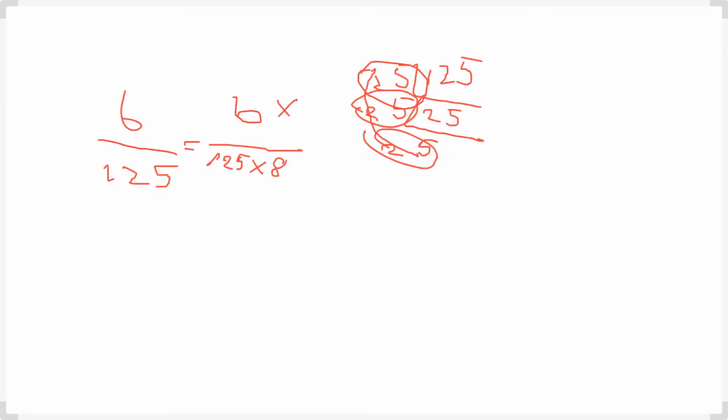So 6 into 8. Here you see, what number did you multiply the denominator by? 8. You also multiply the numerator by 8.